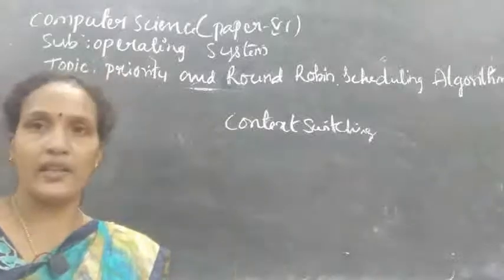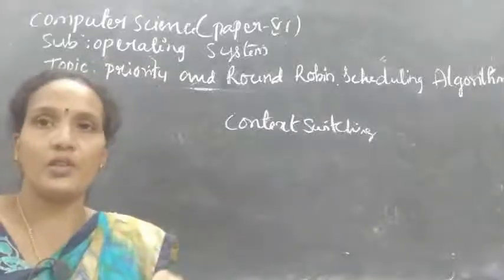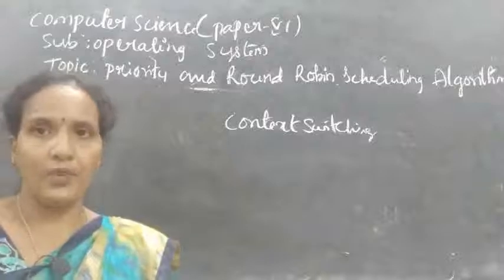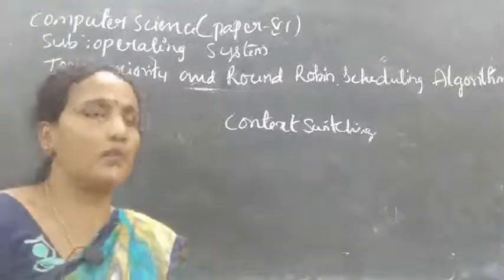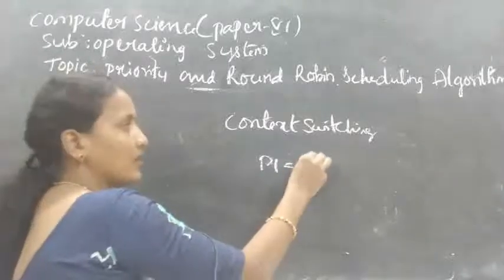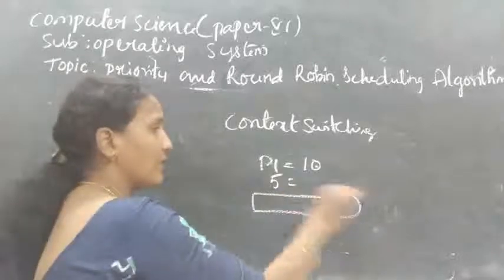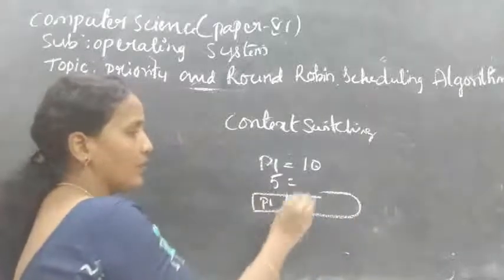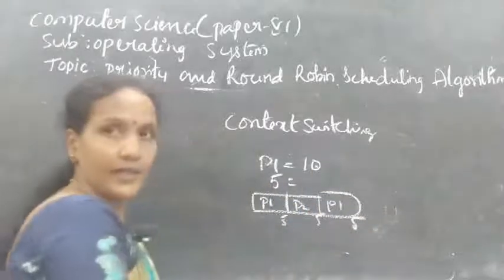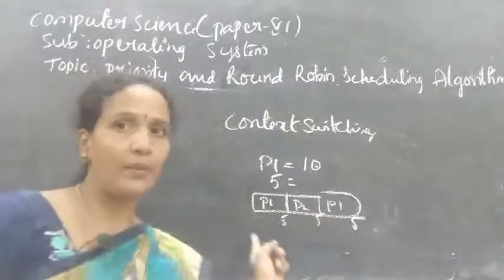And when you are following context switching, what happens? Context switching is a process used to save the state of the current process, which is leaving. Okay, the state of the leaving process. For example, P1 is there. P1 execution time is 10 milliseconds, but the time quantum is only 5 milliseconds. So after we have given the processor to P1 for 5 milliseconds, it is over. Next to P2 5 milliseconds. Next to P1 again 5 milliseconds. So here P1 should start again from the 6th second, not from the beginning.